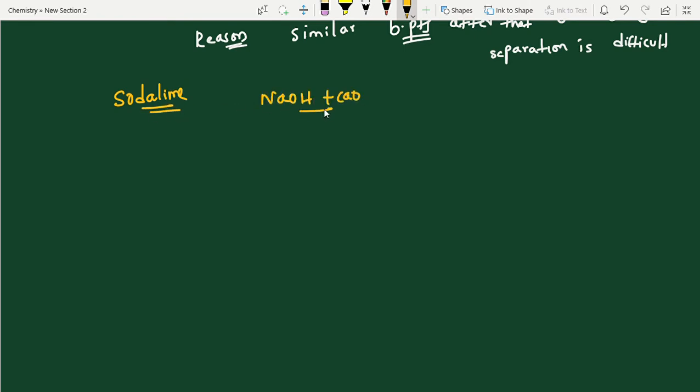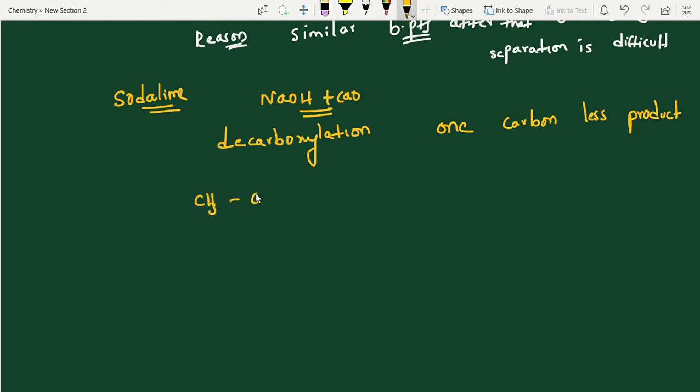So this reaction name is decarboxylation. 1 carbon less product, always. Okay, you can see CH3COONa. They had given soda lime. If they used soda lime, immediately you have to remember decarboxylation.